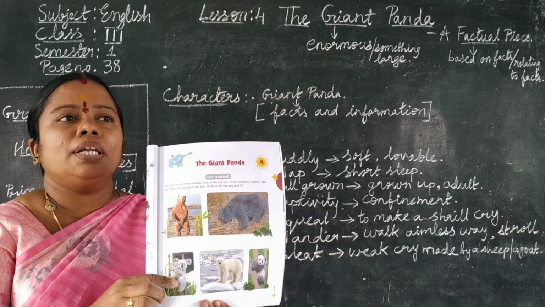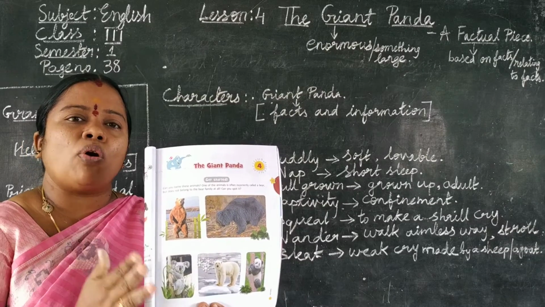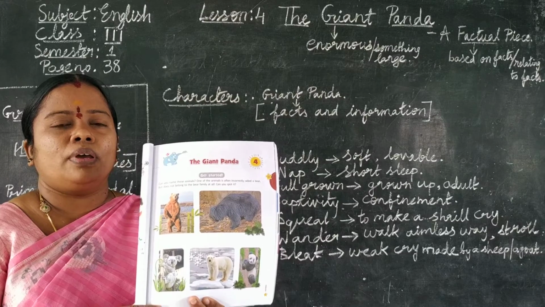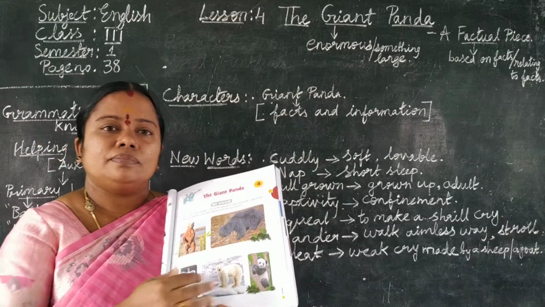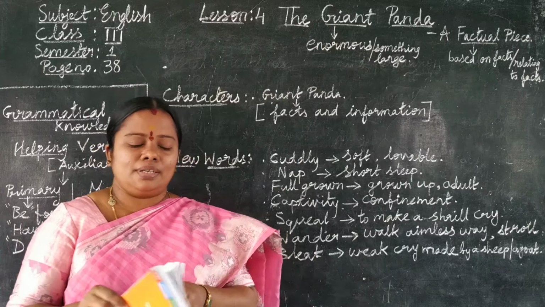They live in several regions. Some live in hot regions, some live in cold regions. Okay. Now, let us start the lesson.